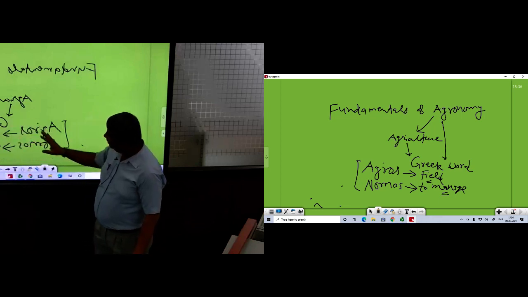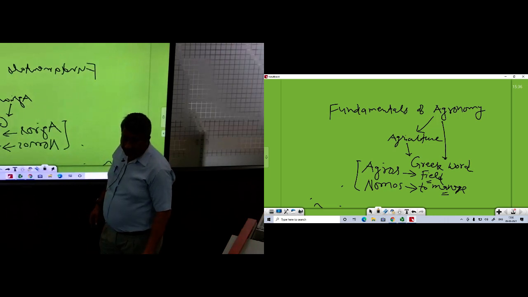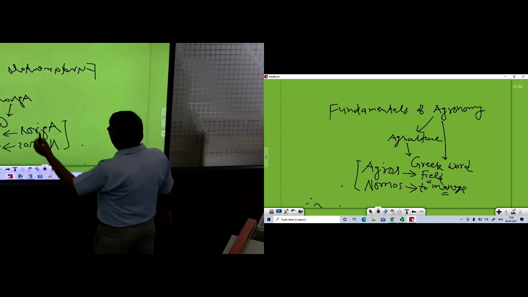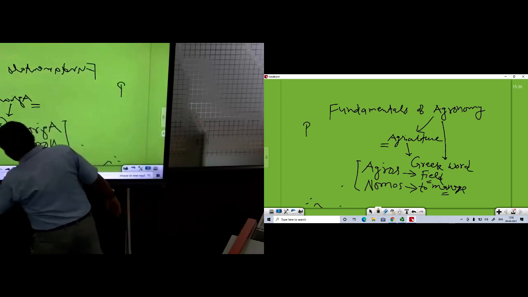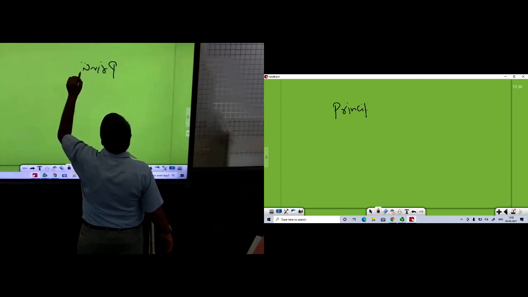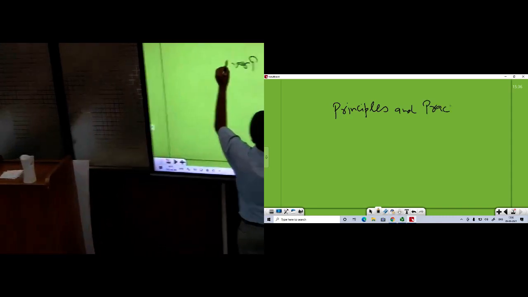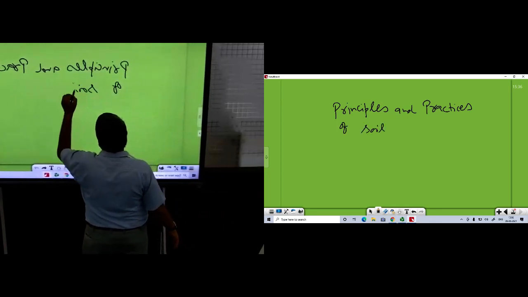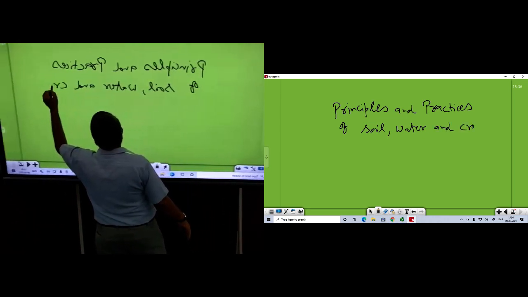By the Greek word, it is related with field management, but in the modern era, this is the branch of agricultural science which is related with the principles and practices of soil, water and crop management.